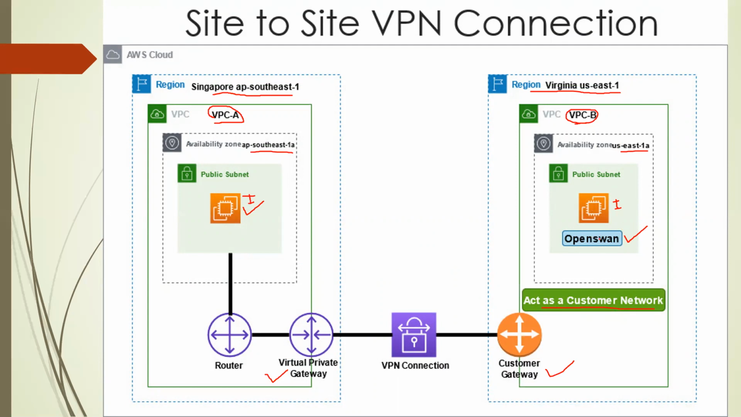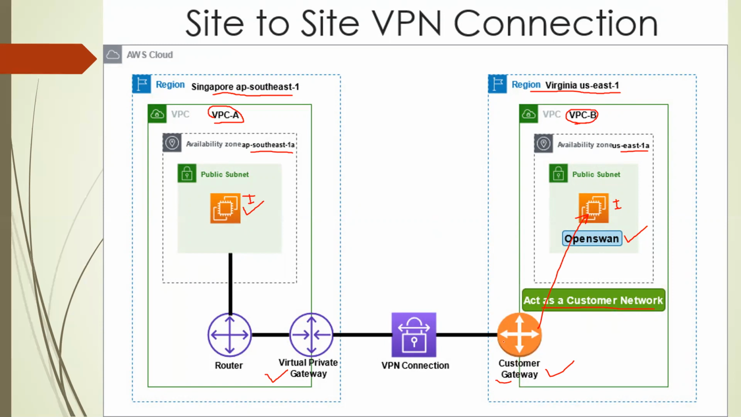And this installation of OpenSwan on this instance will act as a VPN. So we will use VPN as software, and it will work as a customer network here. We will create one customer gateway over there, and we will give the public IP for this server for accessing that customer gateway. So overall, virtually it will work as a customer network over there.